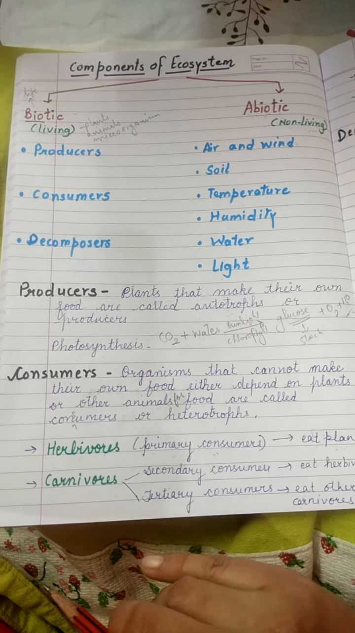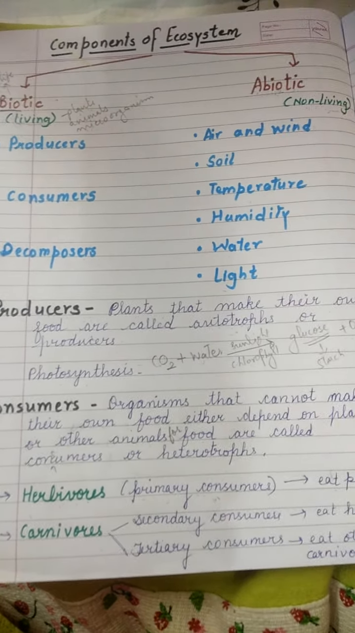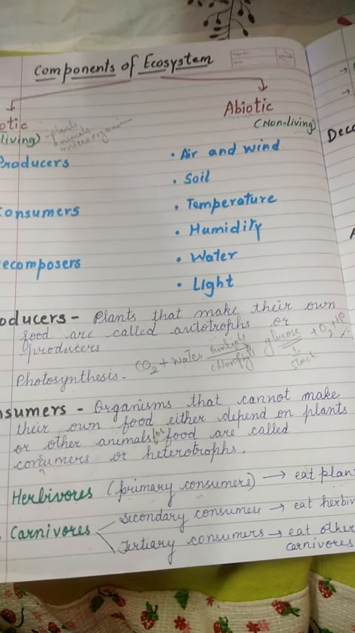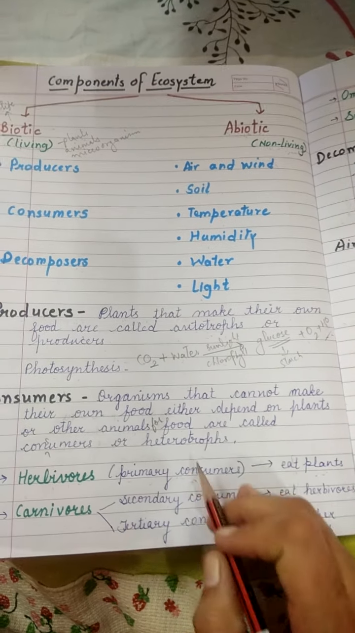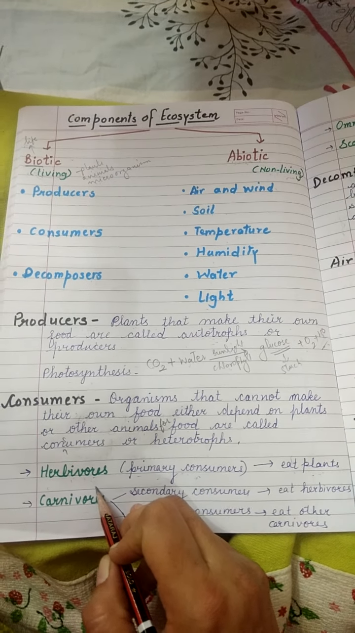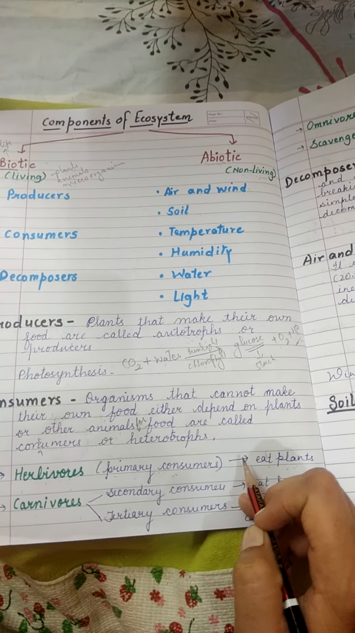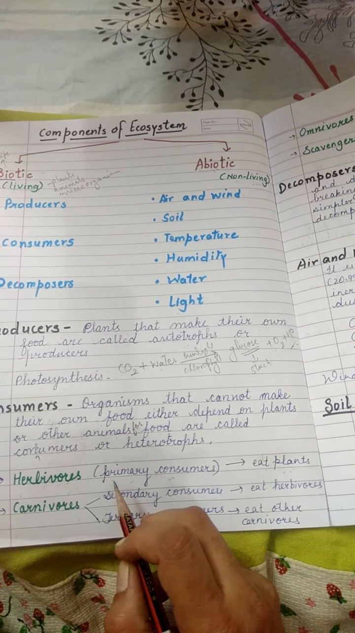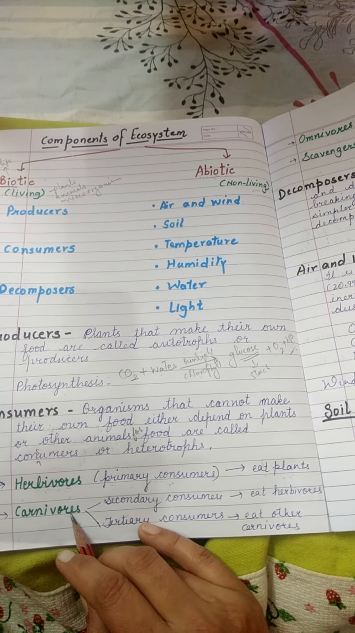Next, we will see about consumers. So, all the organisms that cannot make their own food but depend on plants or other animals for food are called consumers or heterotrophs. Animals that mainly depend on plants for their food are called herbivores. So consumers are further of different types: herbivores, carnivores, omnivores or scavengers. Those that depend on the plants are called herbivores, like cow, goat, deer, etc. Then animals that eat other living animals are called carnivores.